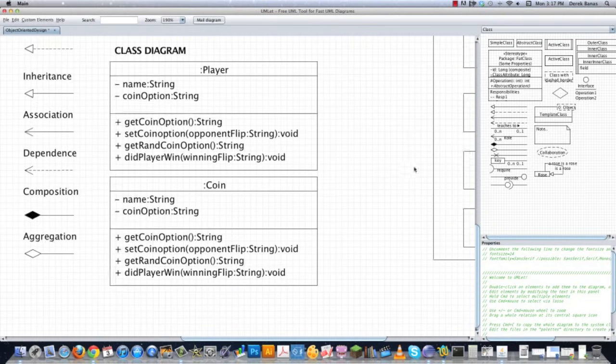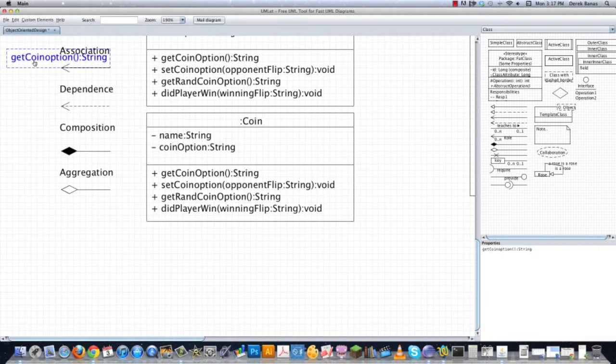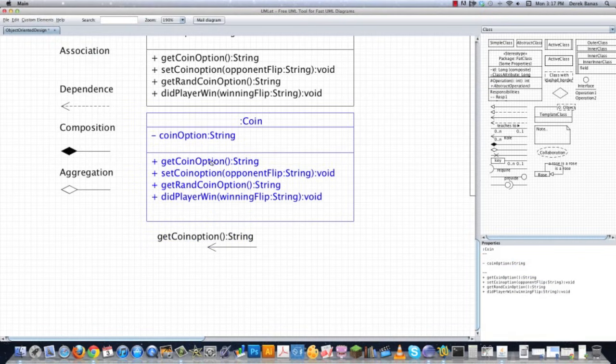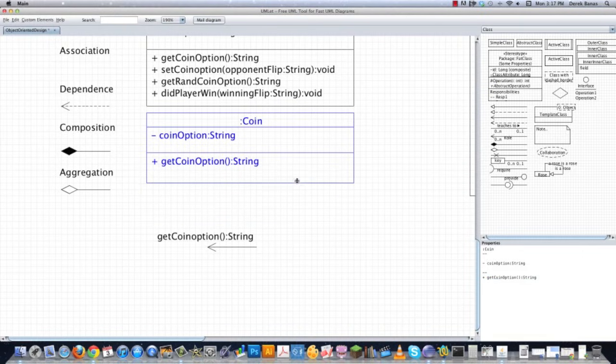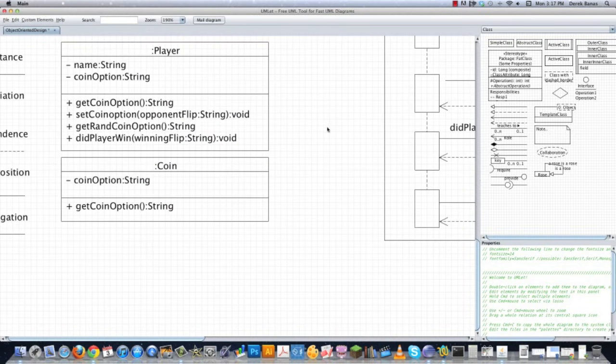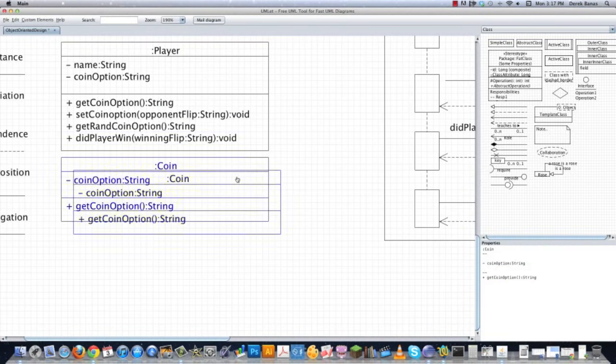So that makes creating that object really easy. Let's come in here, paste, and so it's going to have coin option. Actually, I can just delete the name part off of here from the players. Okay, so that's that. And then get coin option, get coin option. It's already there. And it is done. Look at that. Look how easy that was. So there you are. Now I also got my coin object all set. So that's cool. And let's delete that. And then what's left? Coin game. That's it. We're done. So that's pretty cool.